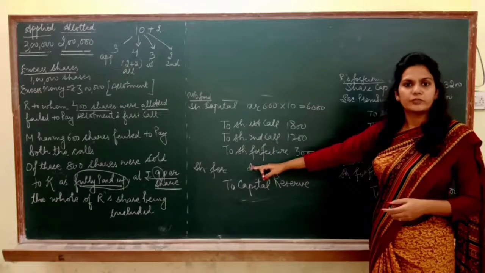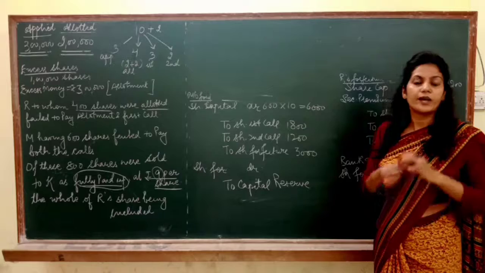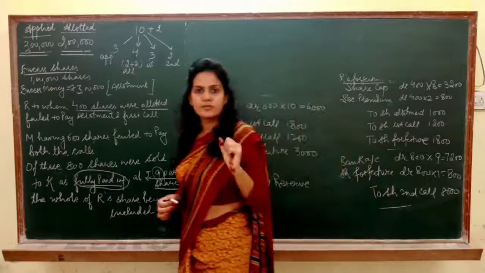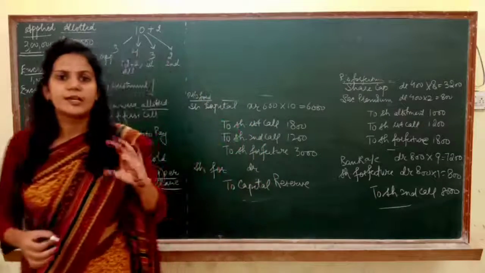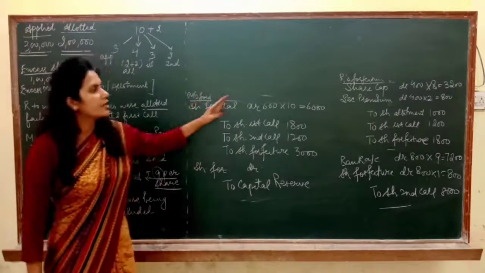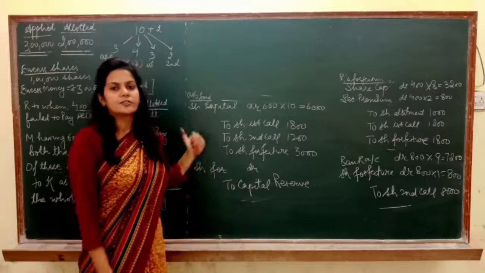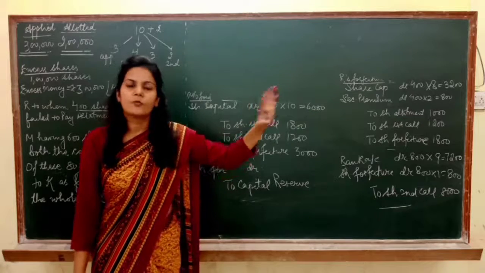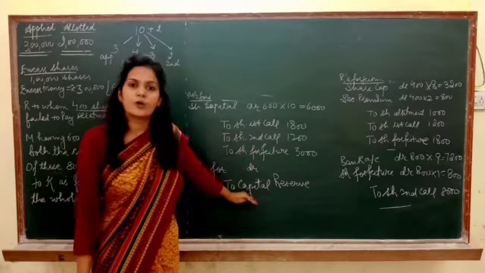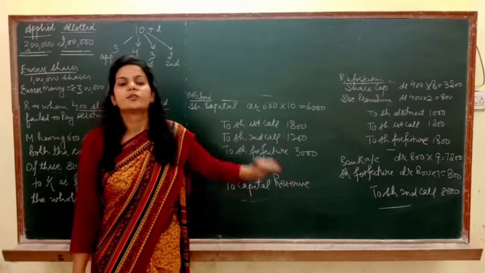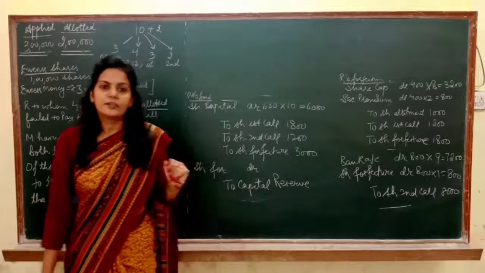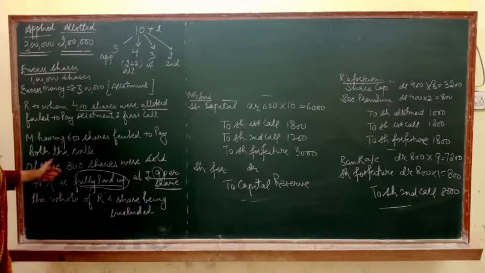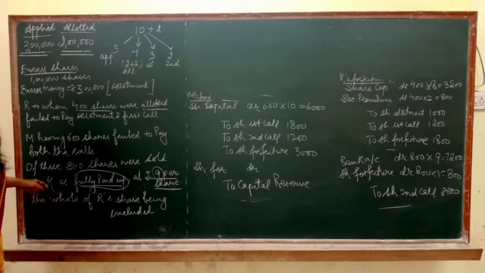Now on the forfeiture which we have to transfer to capital reserve. I told you once that you can transfer only that much profit to capital reserve jitne aapne shares reissue kiye. Like in this question, you have cancelled 400 shares of R and 600 shares of M. It means total shares you forfeited are 1000. तो आप यहाँ पर पूरे 1000 का प्रॉफिट ट्रांसफर नहीं करेंगे. You need to check how many shares you have reissued. You have reissued only 800 shares. Read the line that 800 shares were reissued to K. Fine.